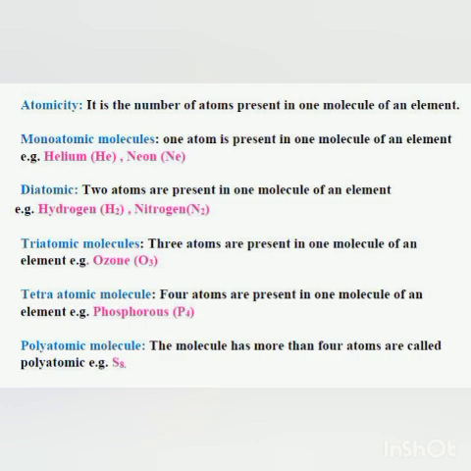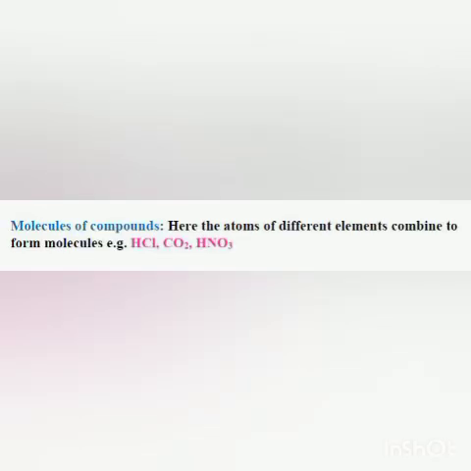Now molecules of compounds. I told you atoms exist in the form of molecules and in the form of ions. Just now we discussed the molecules of elements. Now we'll discuss the molecules of compounds. Atoms do not only combine with similar atoms, but they also combine with the atoms of other elements.